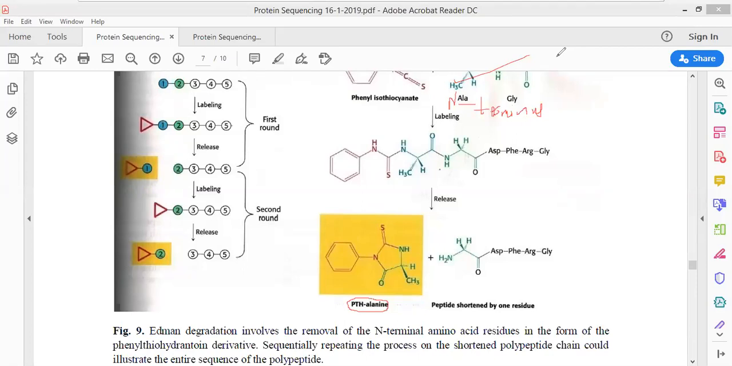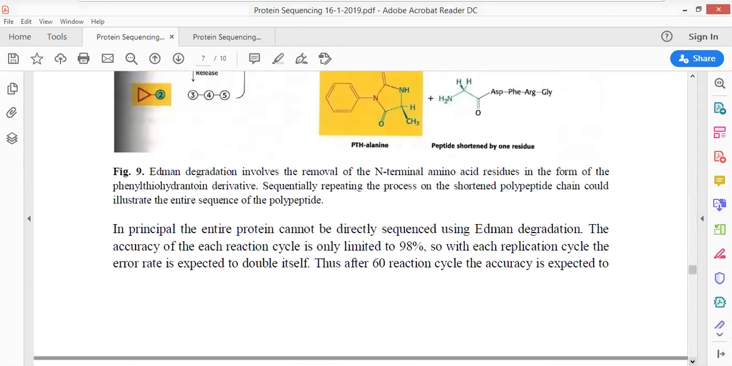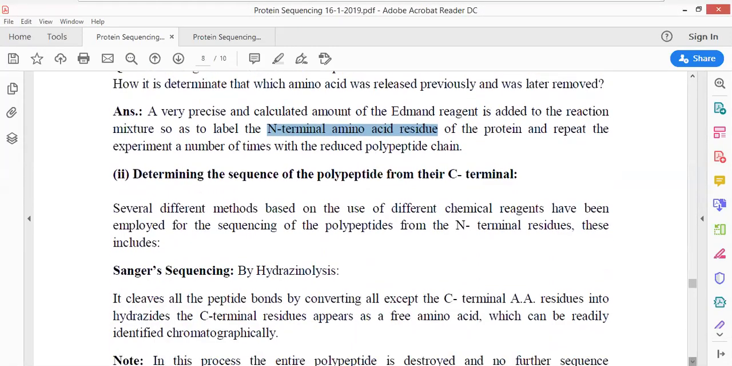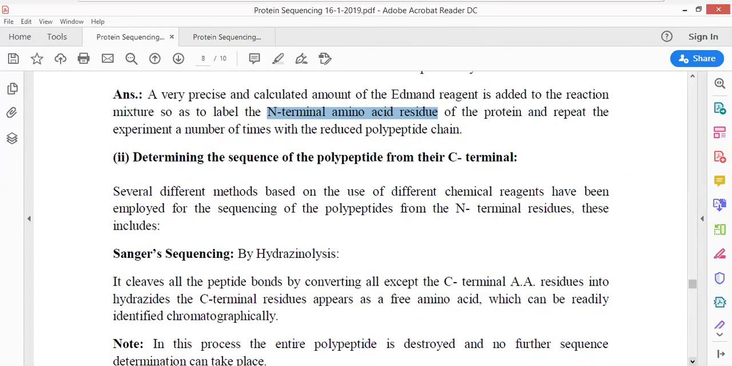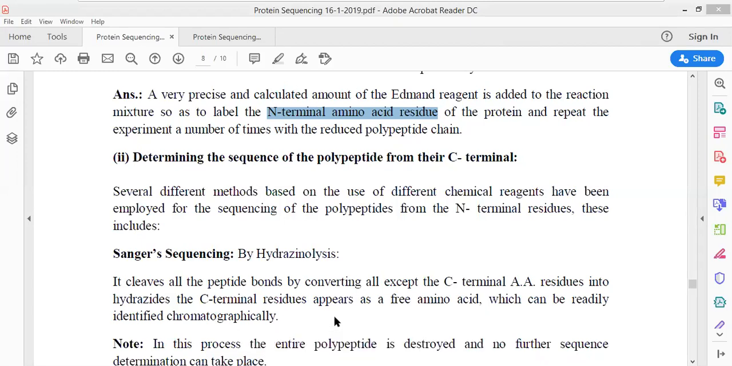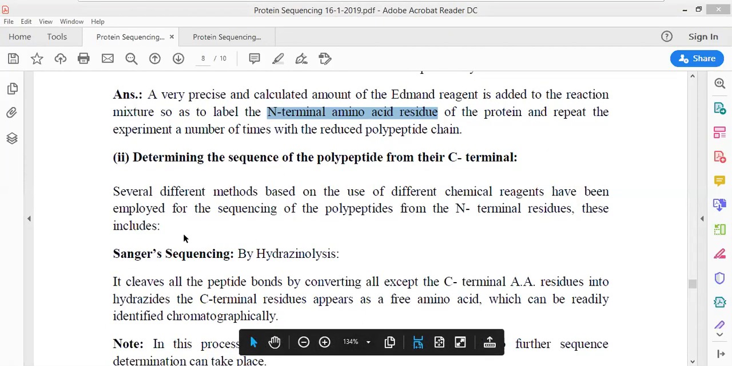Okay, just clearing all the things, moving forward. Now, determine the sequence of the polypeptide from the C-terminal. There is another method that can be used, referred to as C-terminal sequencing. This is another method which has been effectively used, in which the polypeptide can be sequenced from the C-terminus.